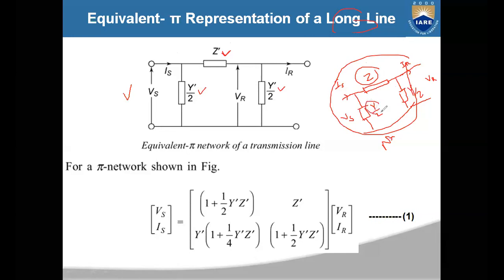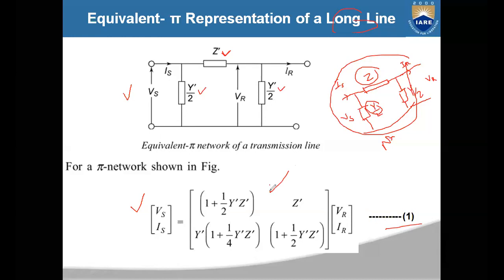In nominal pi, it is Y by 2. If you write the sending end voltage and current equation in matrix form, you can represent it like this in equation 1. Here Vs and Is, the sending end voltage and current, are represented in terms of VR and IR, the receiving end voltage and current.